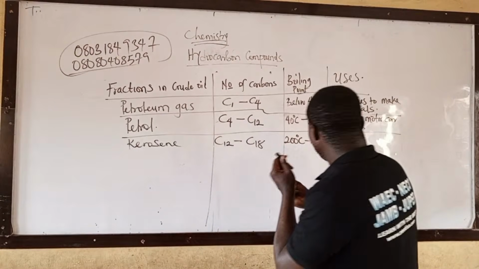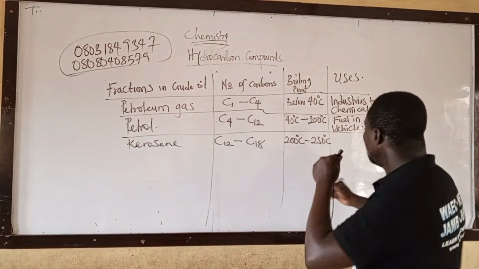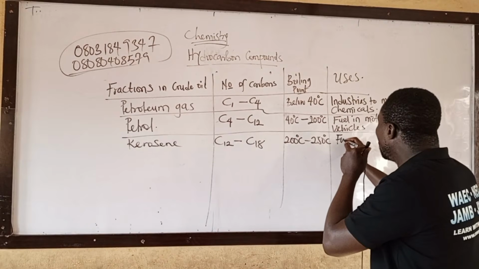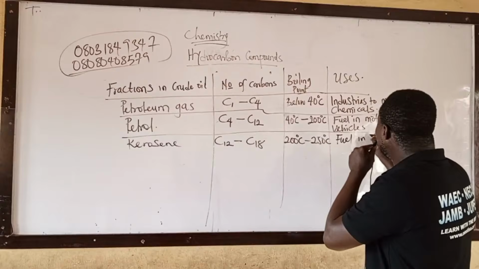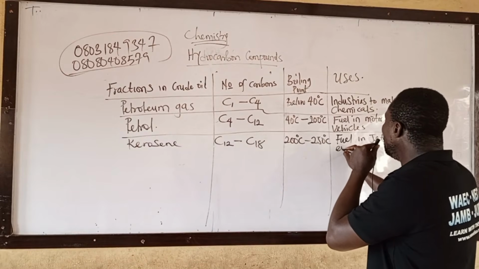Then kerosene. What are the uses? It is used as fuel. Take note of this. Kerosene is used as fuel in jet engine.